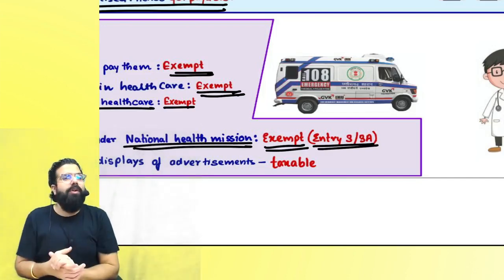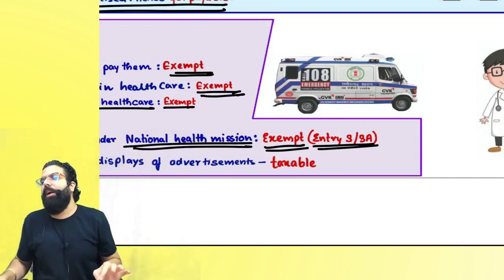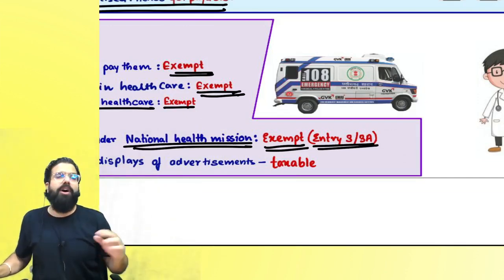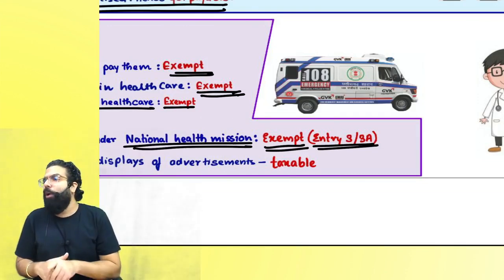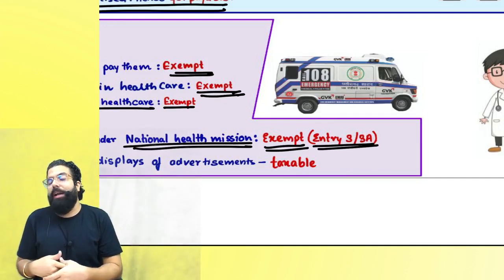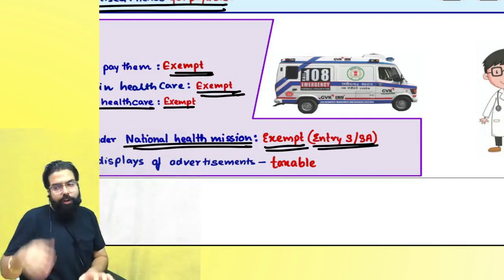So sir, when you are providing ambulance services to the government, it is exempted under entry number 3 and 3A because it is in relation to those services which are to be provided by the government under article 243G and 243W of the Constitution.